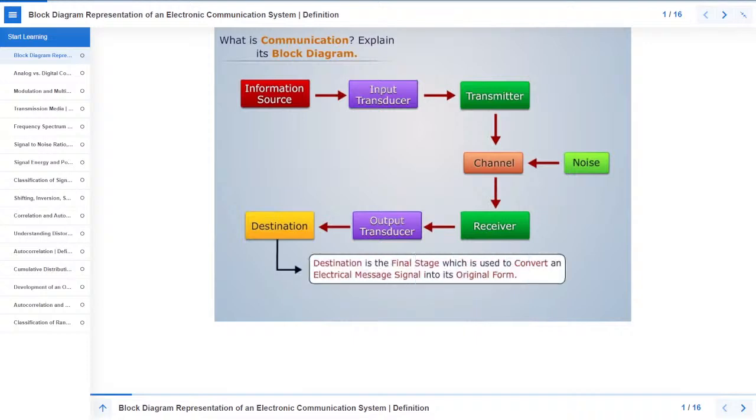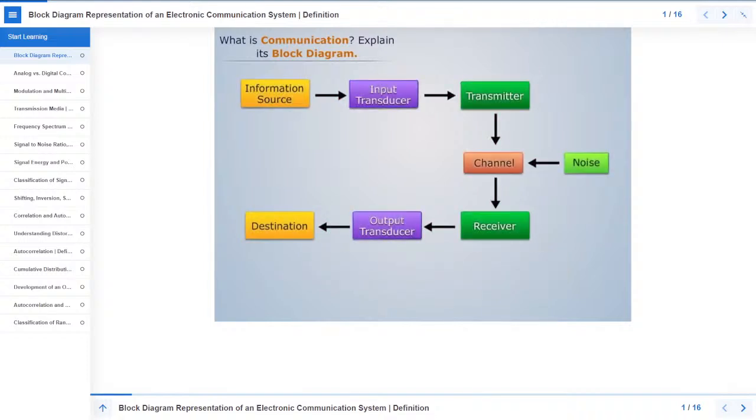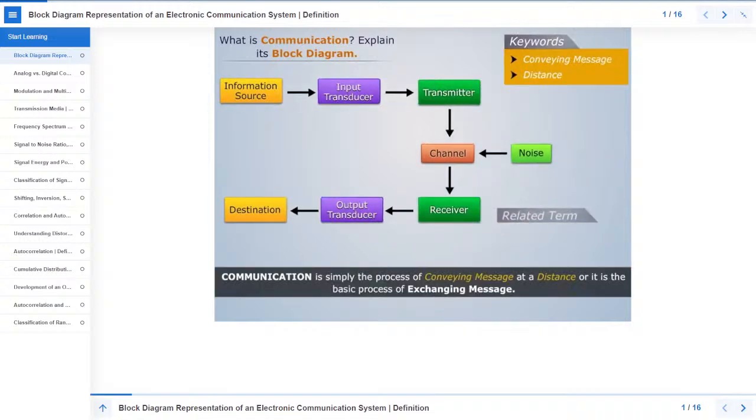Destination is the final stage which is used to convert an electrical message signal into its original form. Here is the reception of information sent from source is done. Related term is,